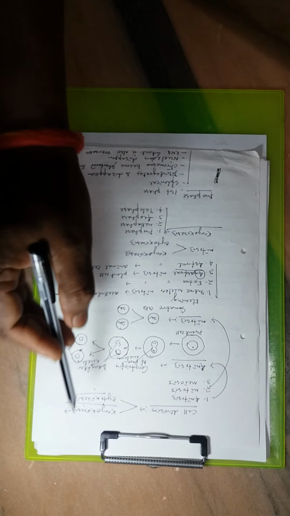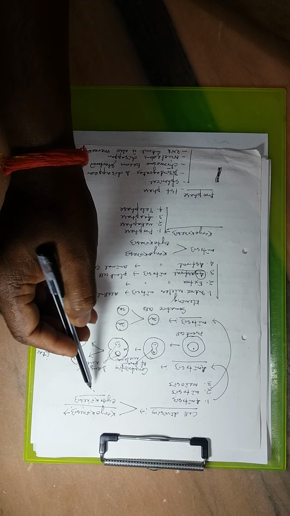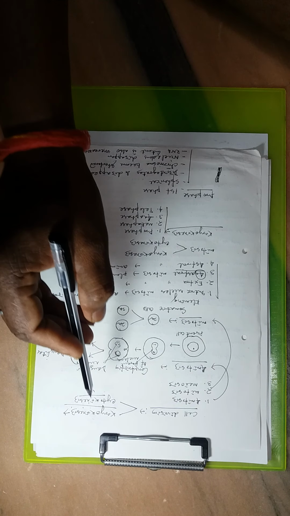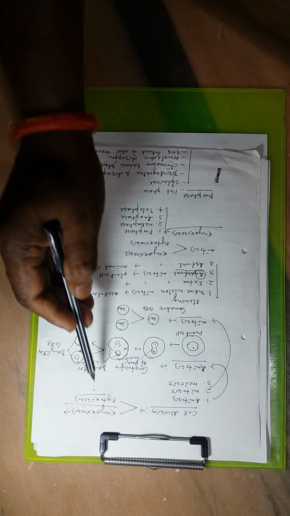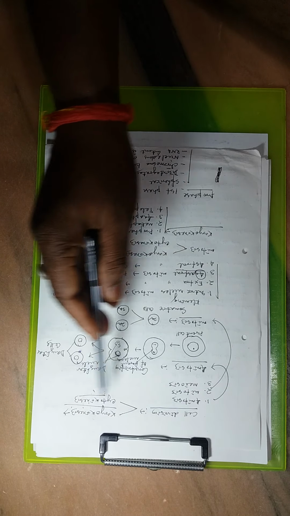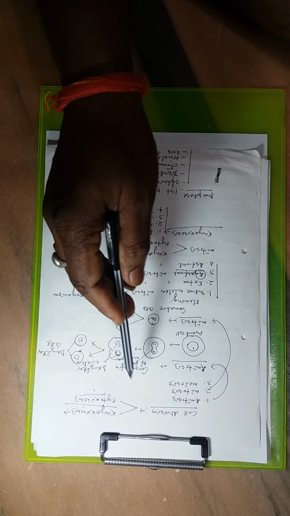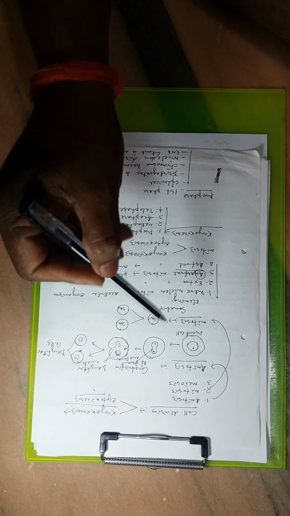So the process of division of nucleus is called karyokinesis, which is then followed by the division of cytoplasm by the process of cytokinesis. By these events, the parent cells or old cells get divided into daughter cells.